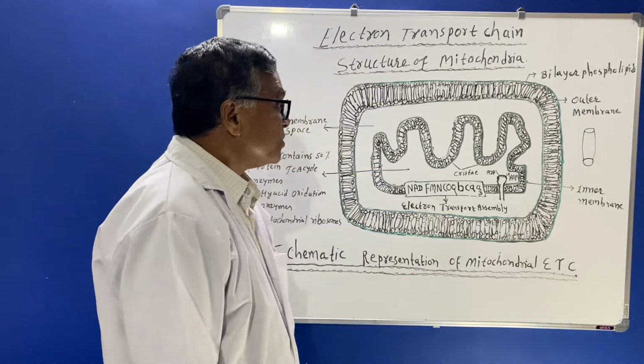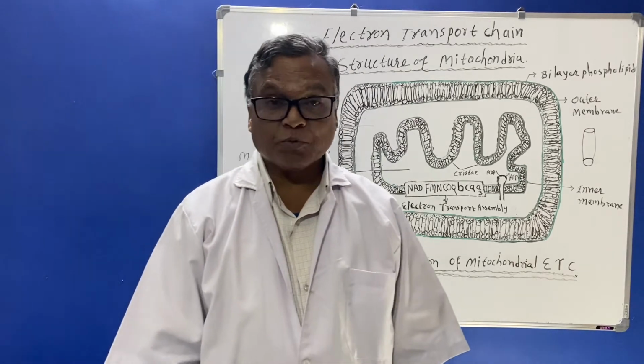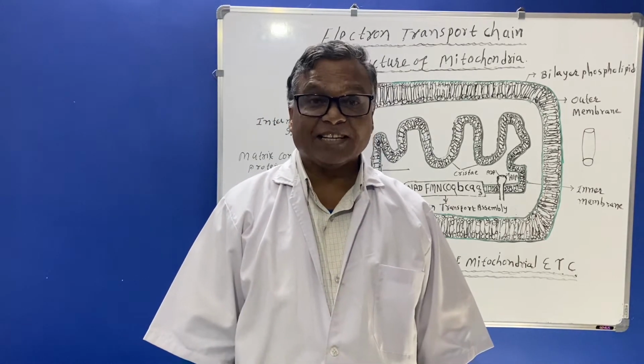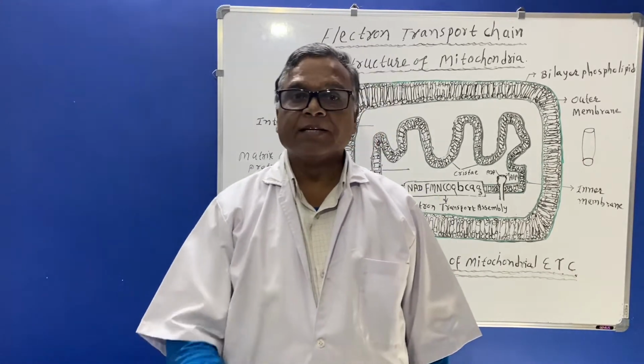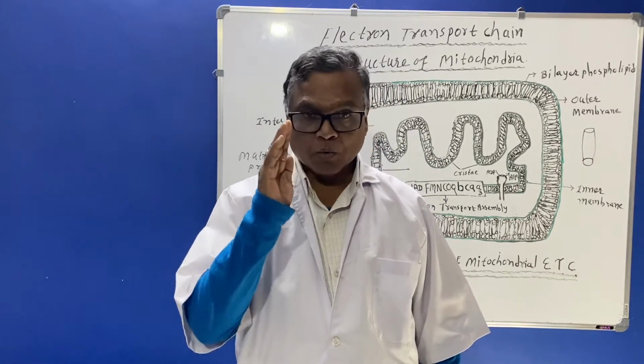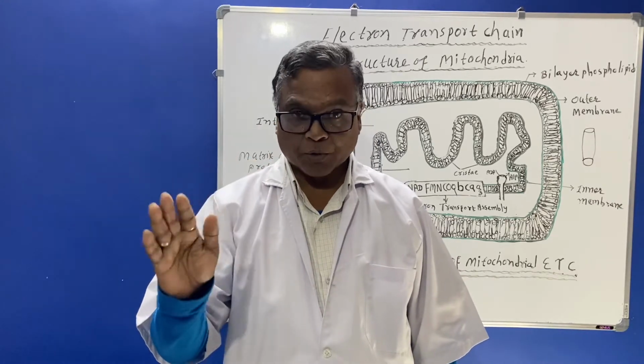So here you should know the electron transport chain or respiratory chain is a sequence of reactions carried out by enzymes, coenzymes and cytochrome electrons.